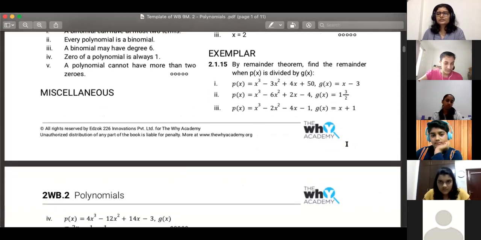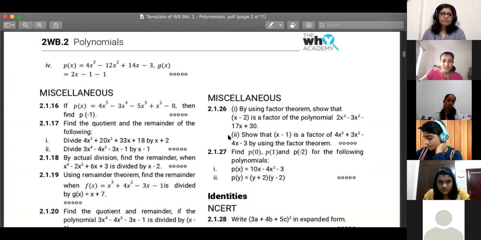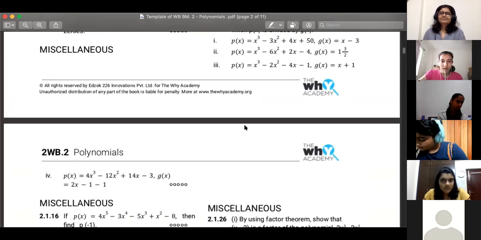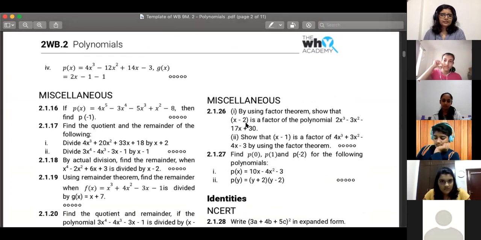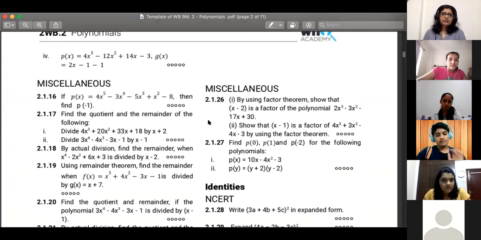So this is the remainder theorem, this is how you apply it. Oh yeah, ma'am, instead of 4, I wrote 2 for that. Okay, that's why I got it wrong. All right. So that is the remainder theorem, and that's how you use it to find the remainder when you divide a polynomial by a linear polynomial.